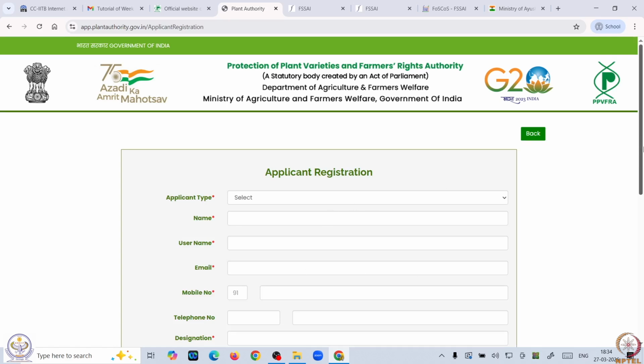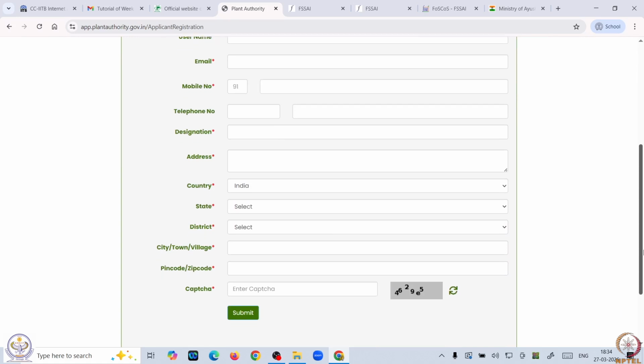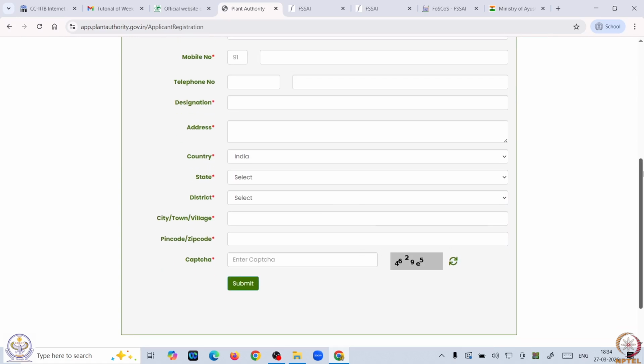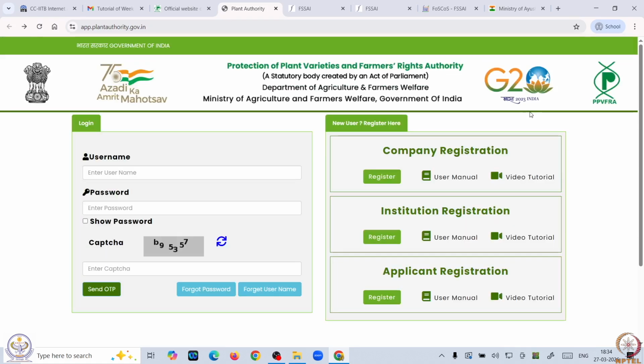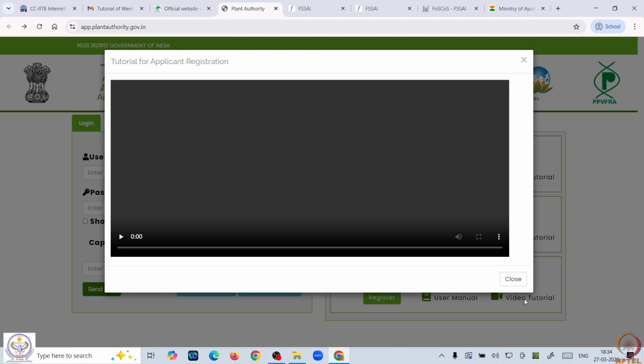which is mandatory, and then submit. Once you submit, it will go to the authority and based on that you will get your registration credentials. Once you get those credentials, you need to put them in here, and then you need to start that procedure. For simplification, they also mention here a video or tutorial, which will give you an idea how to put up the application and how to go ahead with the registration procedure. So all that information is available in this portal.